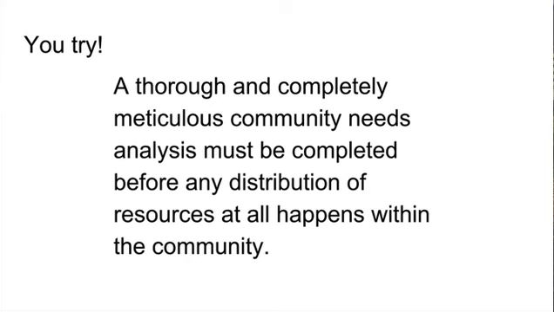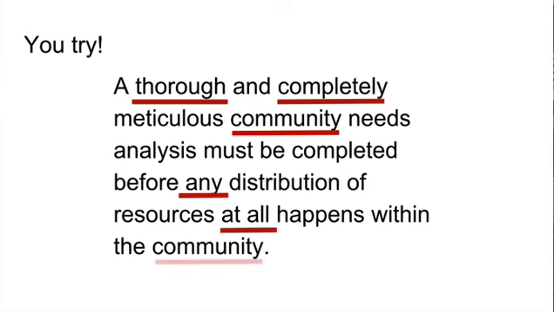Based on what you have learned so far, take a look at the example wordy sentence. Pause the video and see if you can identify what needs to be corrected. There are 3 examples of redundant phrasing in the sentence. The first is in the phrasing thorough and completely. This is redundant because we do not need both words to describe the community. Community is also redundant as it appears at the beginning and the end of the sentence. Finally, any and at all are redundant because we do not need both words to describe happens.